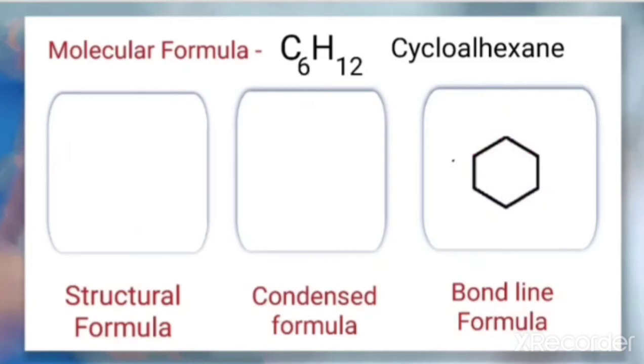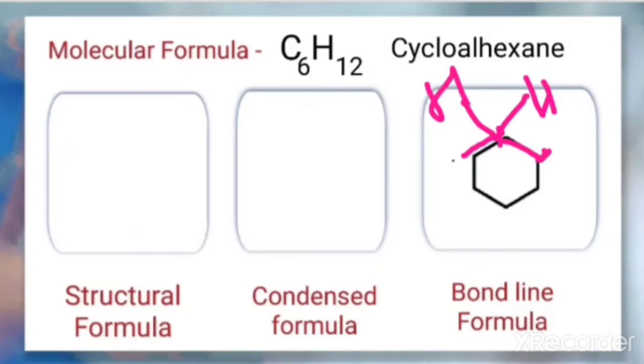Now how do we write the condensed formula for this one? For that we have to show the number of hydrogen at each place. So let us count here. Here there is 1 carbon, and this carbon is already bonded with 2 lines. So how much hydrogen will be here? Definitely 2 hydrogen will be here, like this.